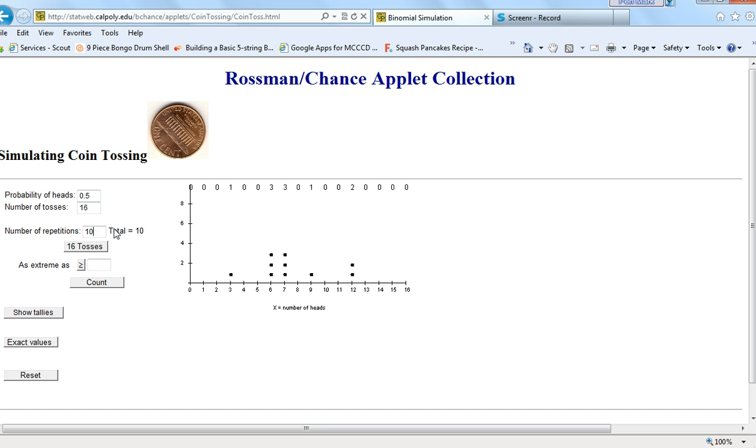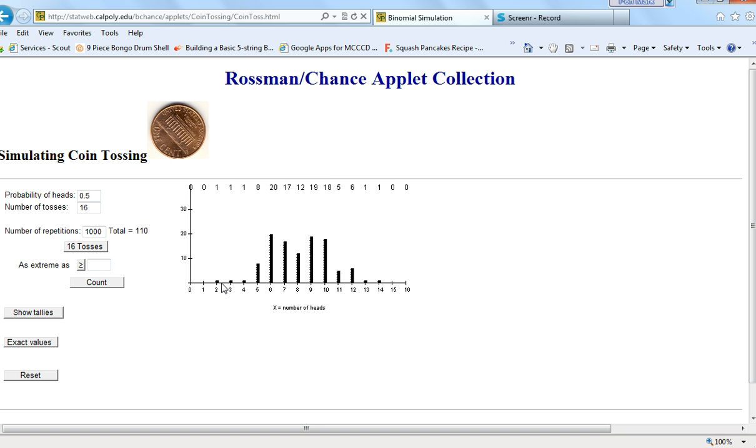Let's do it 100 times and see what would happen. It does it fairly quickly, and we notice that we get a lot of variability. In some cases there were as few as 2 heads, in some cases as many as 14, but the bulk of all outcomes was between 5 and 12. So it's very unlikely that we get less than 5, and very unlikely that we get more than 12.